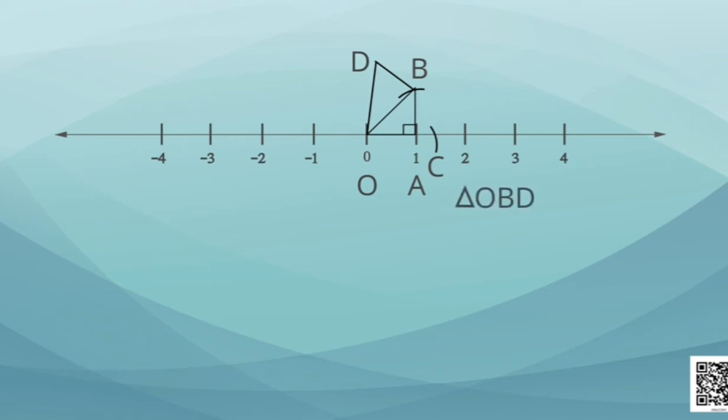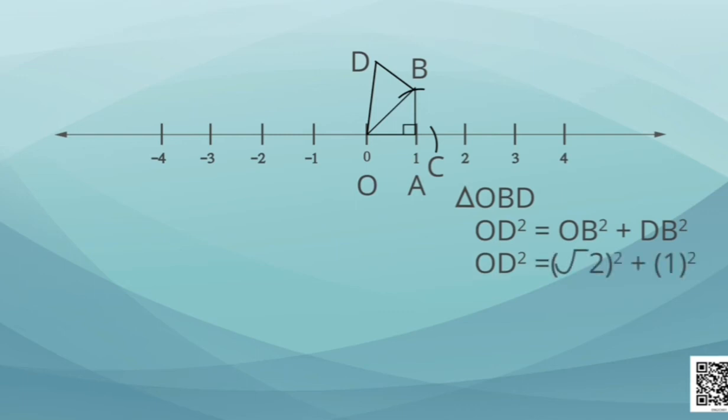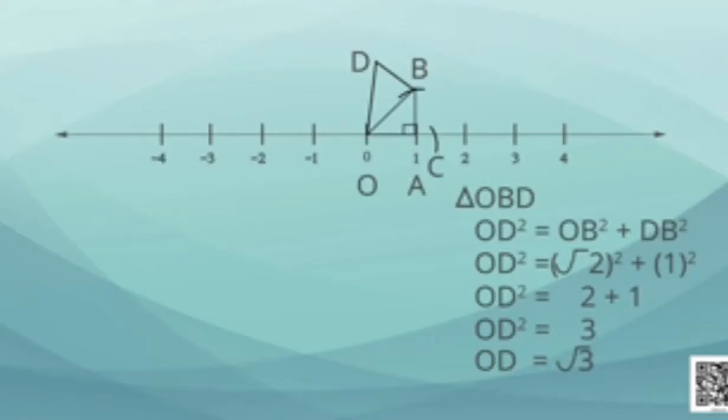We will also see that the length of OD square will be equal to OB square plus DB square. Thus, OD square equals OB square, which is under root 2 square, plus DB square, that is 1 square. So, OD square equals 2 plus 1. Thus, OD square equals 3 or OD equals under root 3. Thus, we may conclude that the length of OD is under root 3.